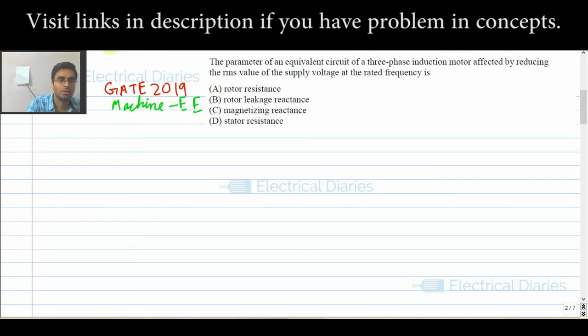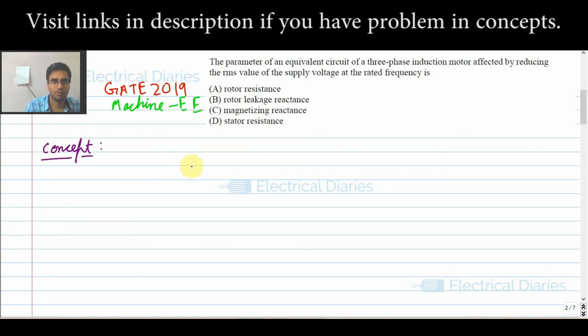So the question says: the parameters of an equivalent circuit of a three-phase induction motor affected by reducing the RMS values of the supply voltage at the rated frequency is. So what is the answer of this question? For this question you should know the concept of the equivalent circuit of the three-phase induction motor. That is the first thing that comes to our mind when we read this question.